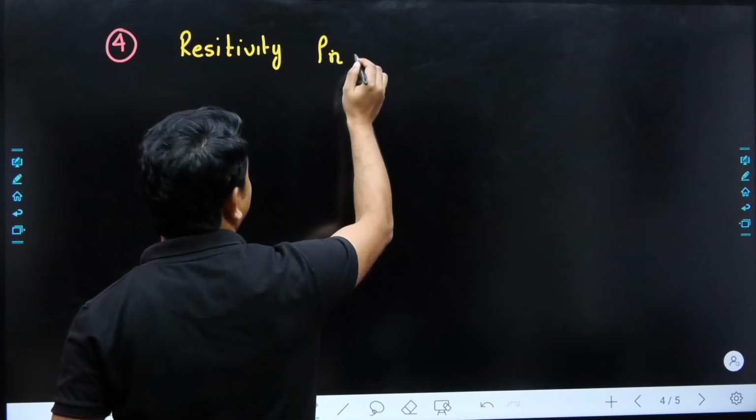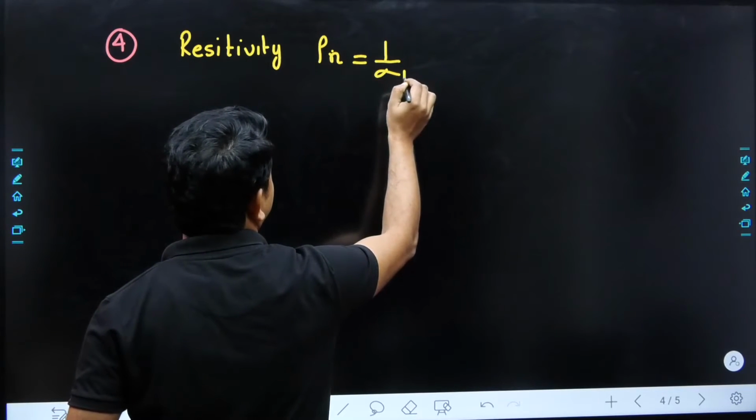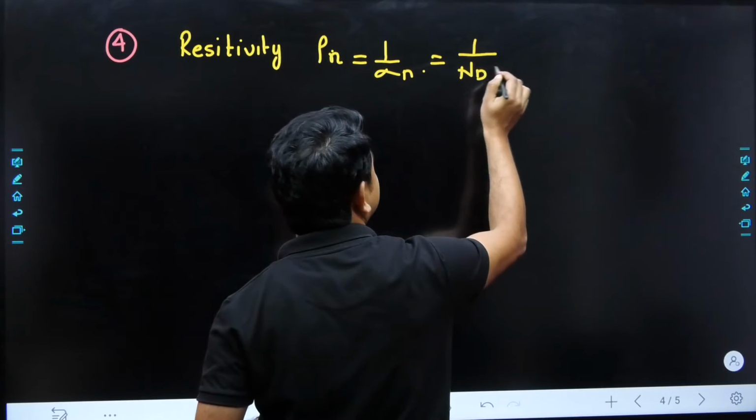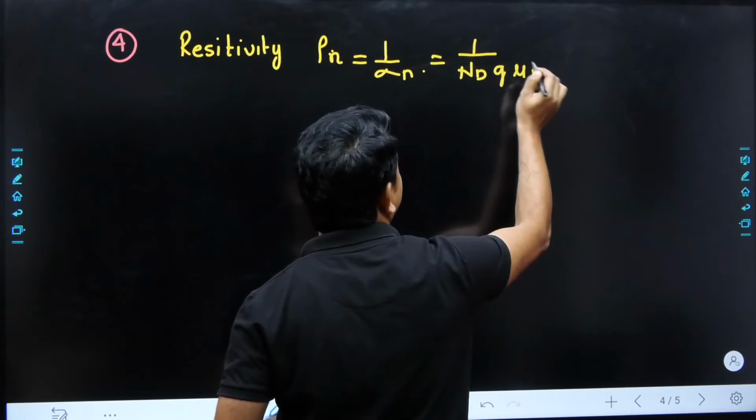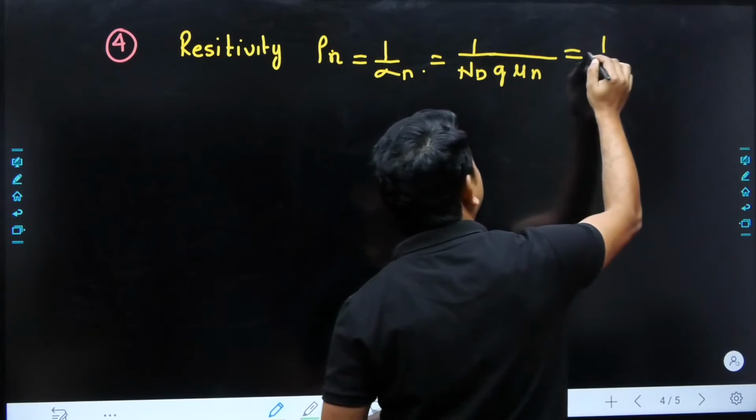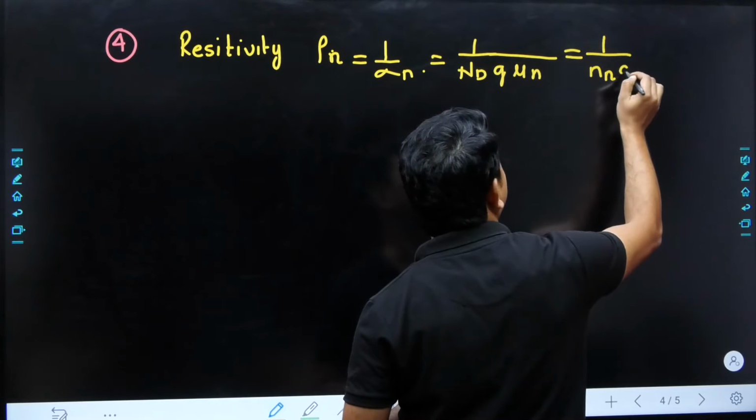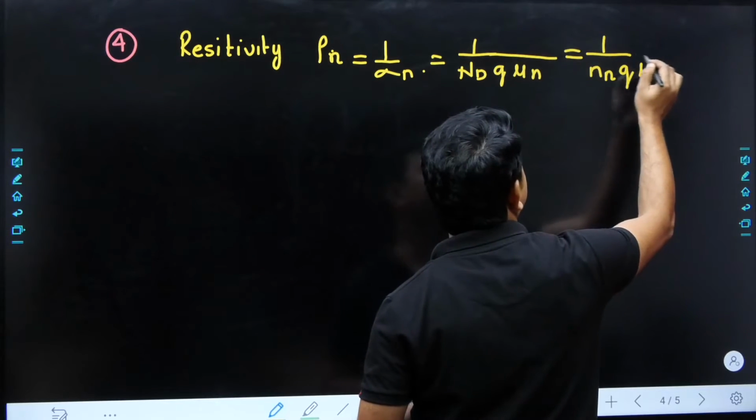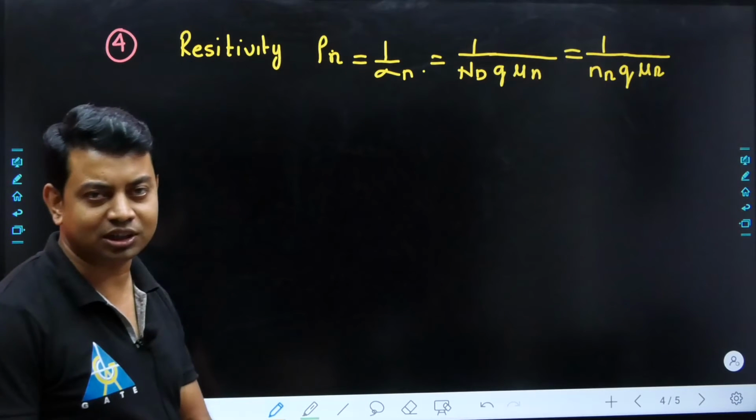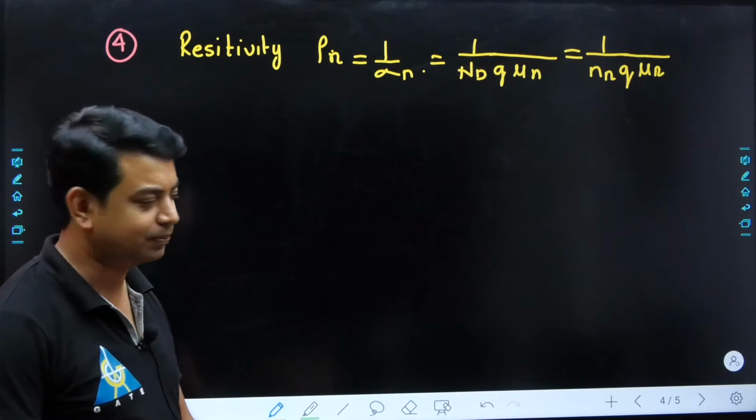So the resistivity formula is nothing but 1 divided by the conductivity of the n-type semiconductor, and the conductivity of an n-type semiconductor is Nd into Q into mu n. Or we can write this as 1 divided by n in n-type into Q into mu n. This is also the deciding factor for the resistivity of a semiconductor and the property of the semiconductor.